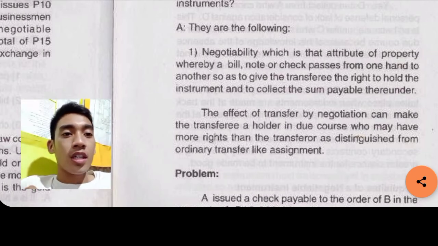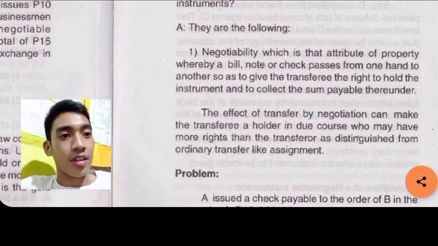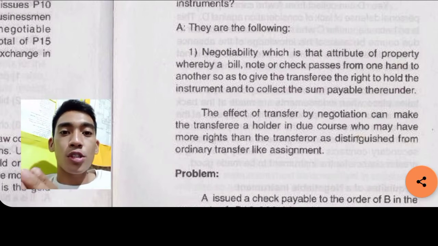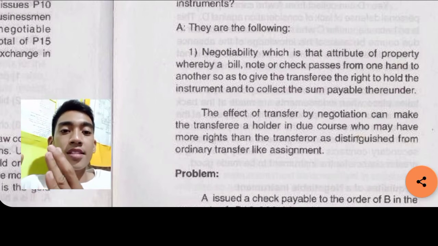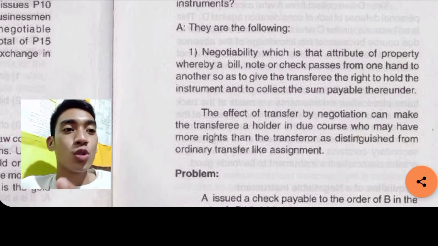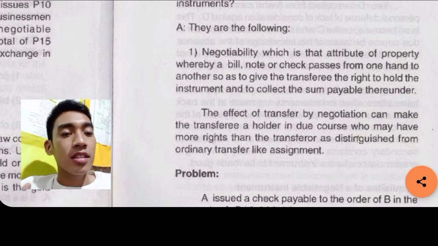So, negotiability passes from one holder to another. So, the recipient, once it is held by a person, he is already called a holder in due course. And he has the right to collect the sum payable under the bill, under the note, under the check.